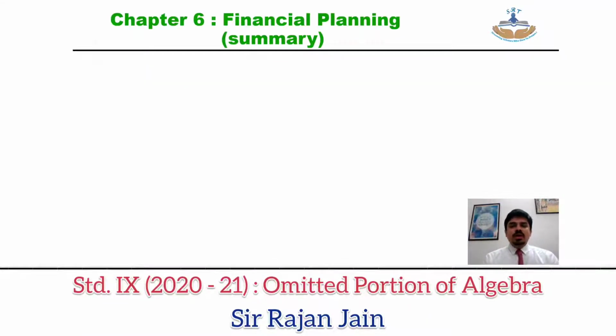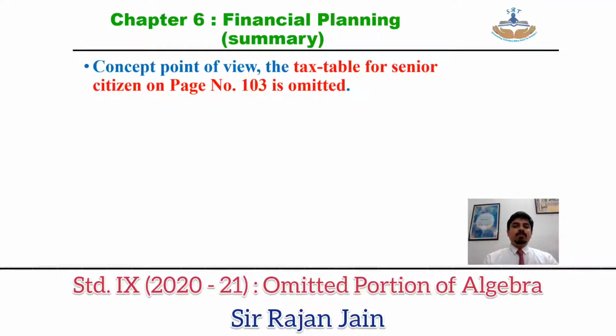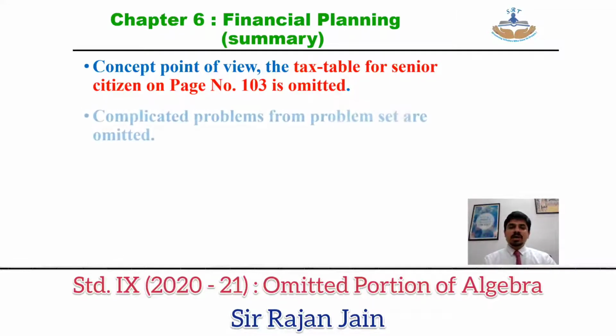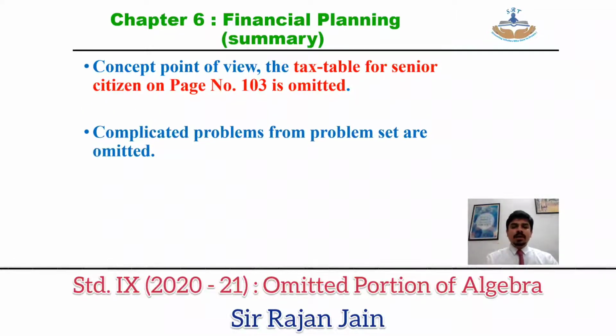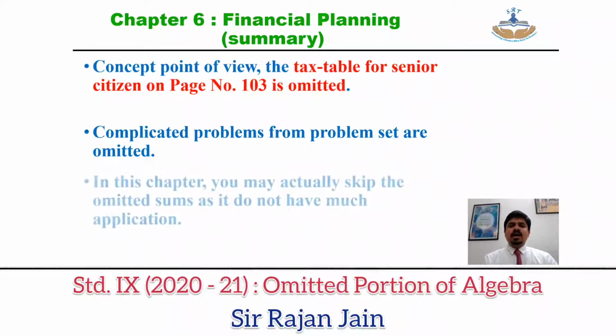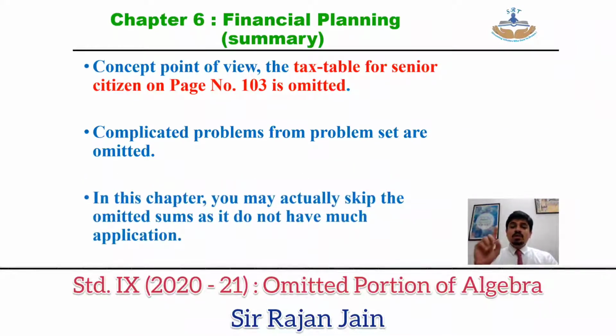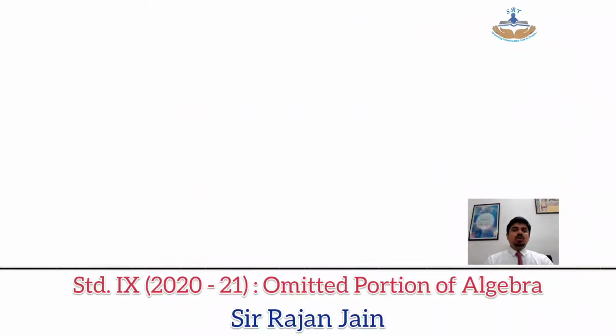To give you a summary of your chapter number 6, concept point of view, the tax table for senior citizen on page number 103 is omitted. Complicated problems from the problem set are omitted. In this chapter, you may actually skip the omitted sums as they do not have much application in your 10th standard. So whatever part is omitted, you may skip those questions in order to prepare for the chapter. Okay, so let's go ahead.